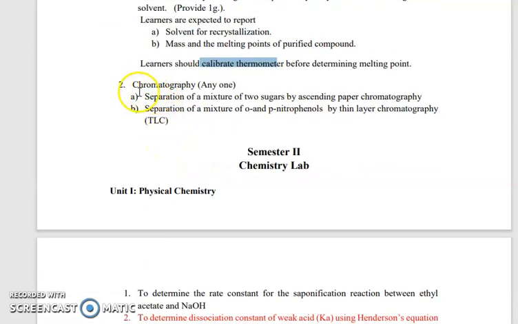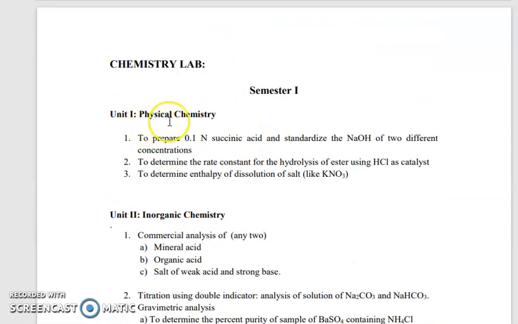And last point, chromatography. In chromatographic techniques, we use them to purify compounds. Two methods we have studied: paper chromatography, and next is TLC. TLC means thin layer chromatographic method. So these two chromatographic techniques we have learned in this practical. These are the three types of practicals: physical, inorganic, and organic.